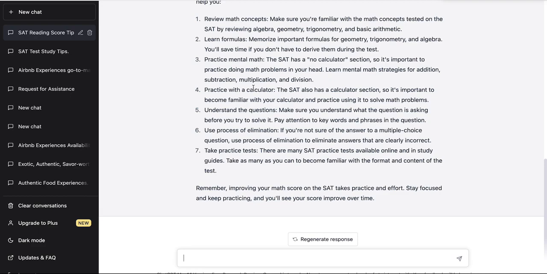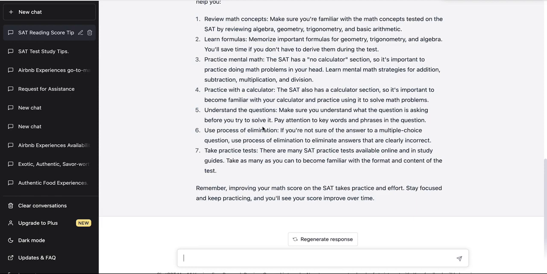Practice mental math. Yes, mental math will help you get to the solution incredibly quickly, as opposed to using maybe a calculator or even working out the problems. Practice with a calculator. Yes, for complex problems, you do want to practice with a calculator. And I think the SAT is also divided into sections, a section with a calculator and a section without the calculator. So practicing the section with the calculator is going to help you a great deal.